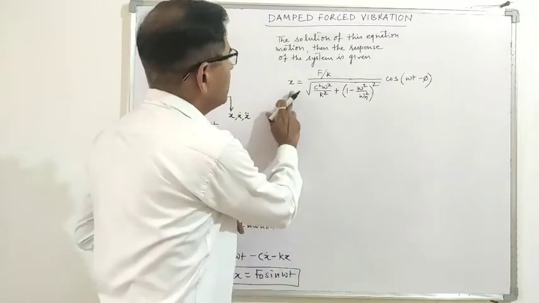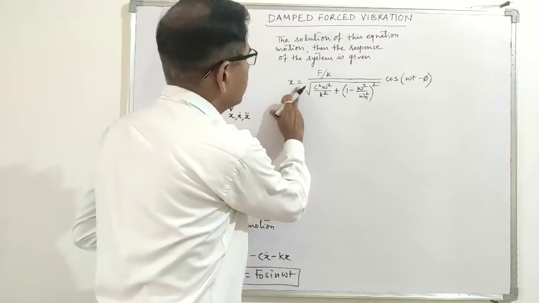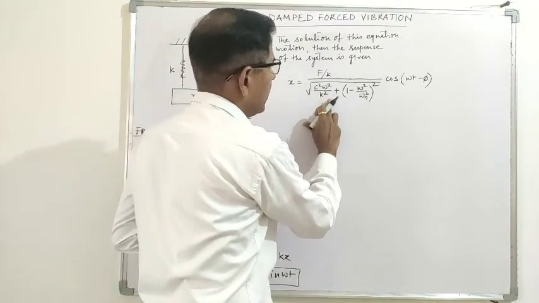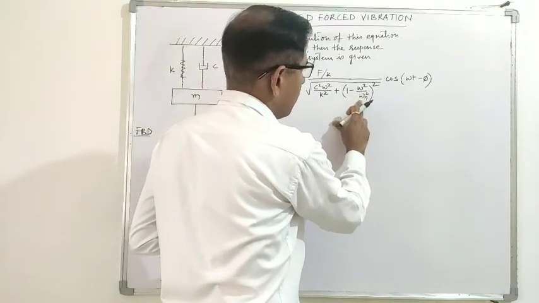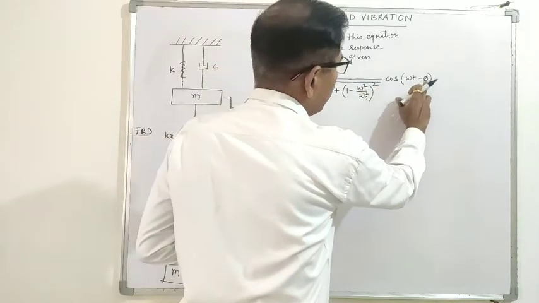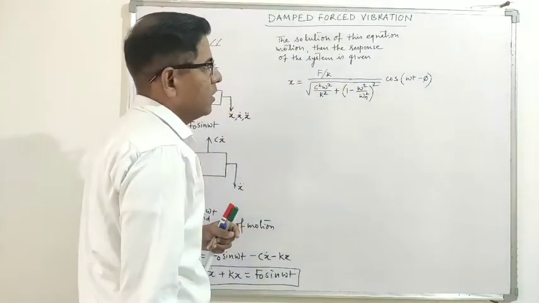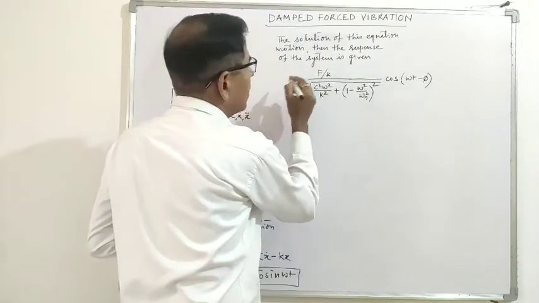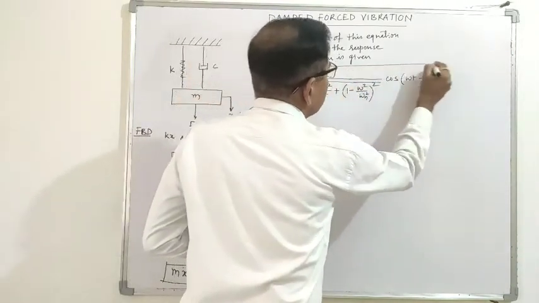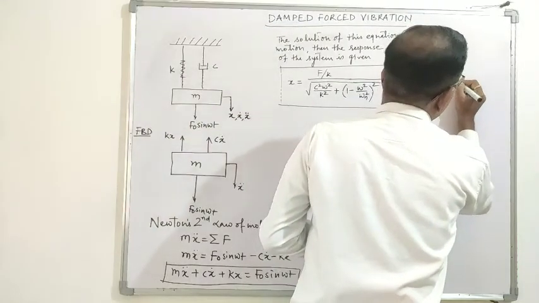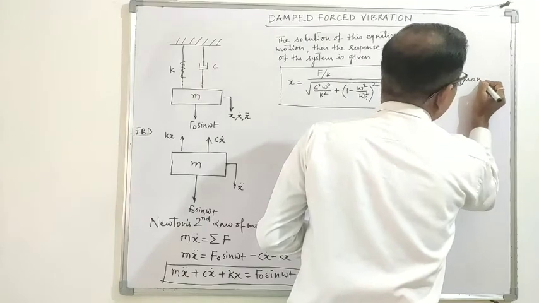Now this is the response of the system, x equal to F upon k under root c square omega square upon k square plus 1 minus omega square upon omega n square whole square, into cos omega t minus phi. If you see the response equation, then this is also harmonic in nature.